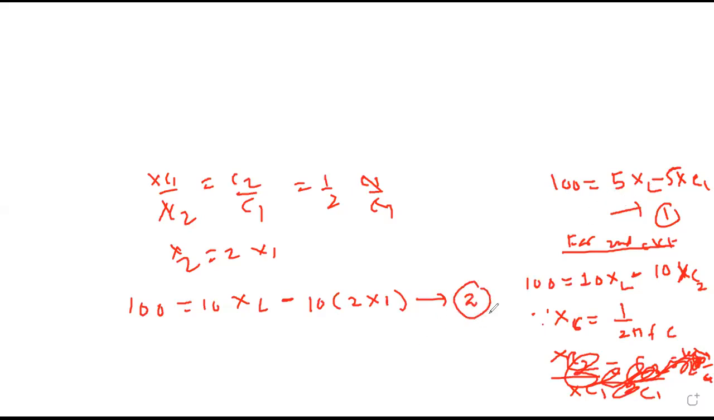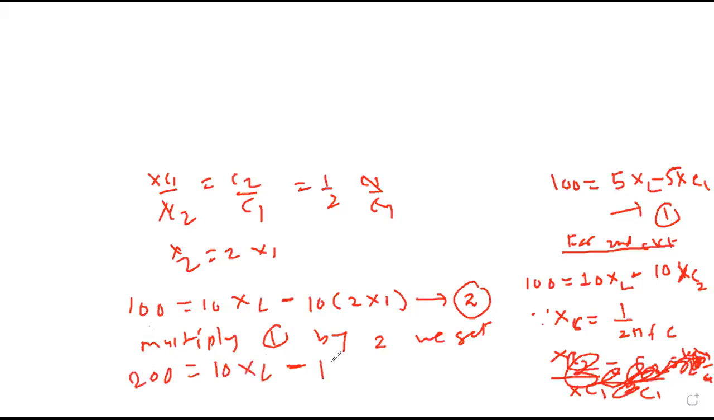Now I want to get rid of XL. If I multiply equation 1 by 2, can I get rid of that? Multiply 1 by 2. When you multiply this equation 1 by 2, we get 200 equals 10XL minus 10XC1. Now subtract: minus minus plus. So this is minus 100. This will get cancelled. Minus 20 plus 10.